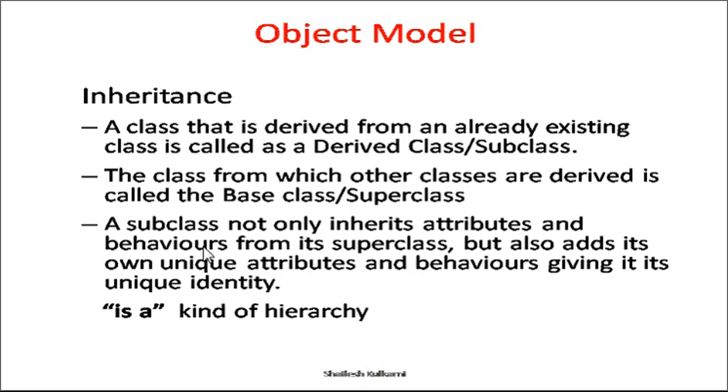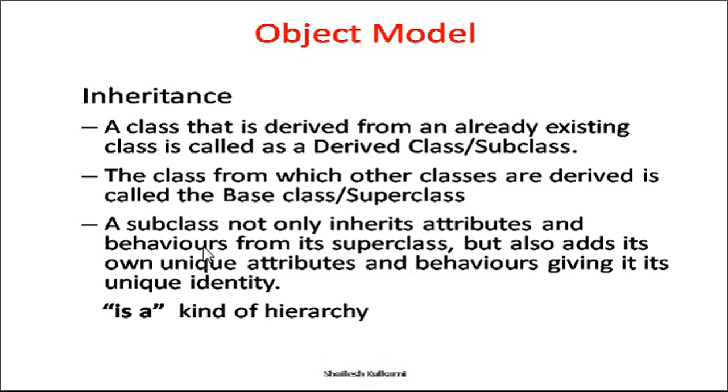Now a subclass not only inherits attributes and behaviors from its superclass, but it also adds its own features or its own attributes, right? So not only reusability but extensibility also. This inheritance is based on a concept called an is-a-kind-of hierarchy, right? So for example, let's consider one class hierarchy. We have a topmost class called the vehicle class, and from the vehicle class there are different subclasses like two-wheeler, three-wheeler and four-wheeler. So I will say two-wheeler is a vehicle, three-wheeler is a vehicle.